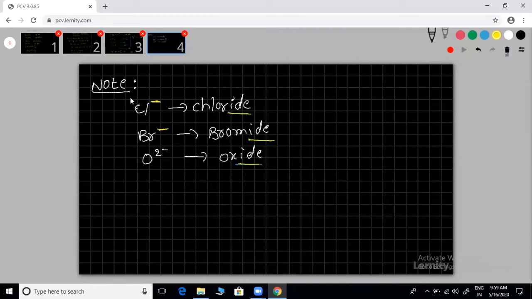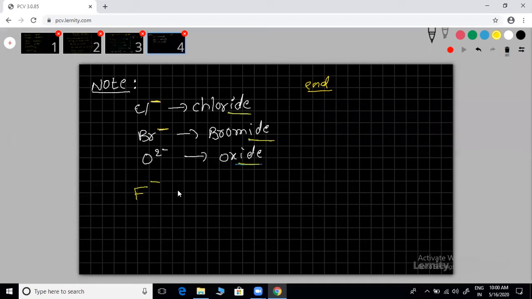Any element that has a negative charge, its name ends with IDE. Ends with which one? IDE. Did you understand or not? It's only a simple sentence. Now you can write a few more examples.